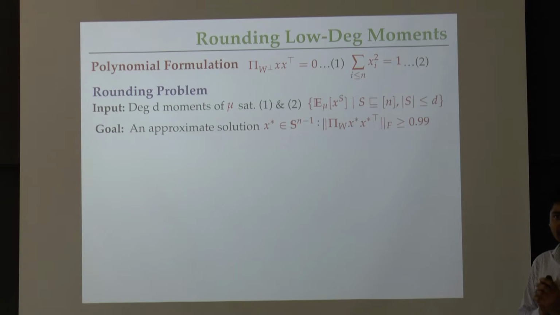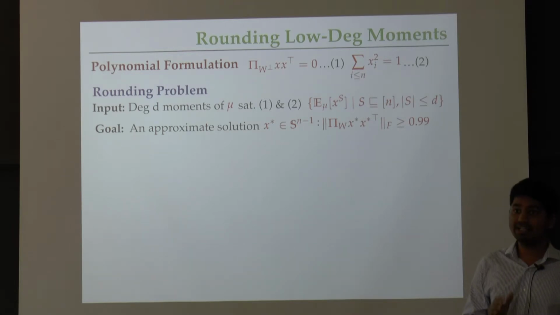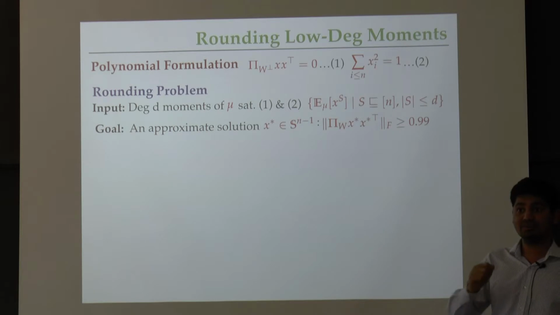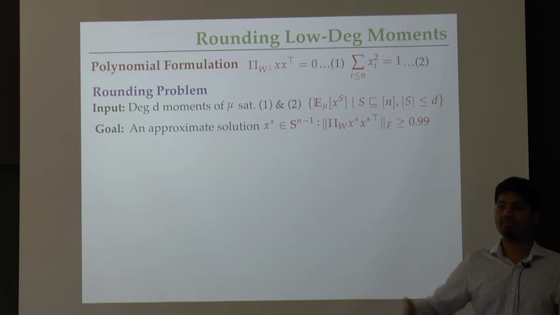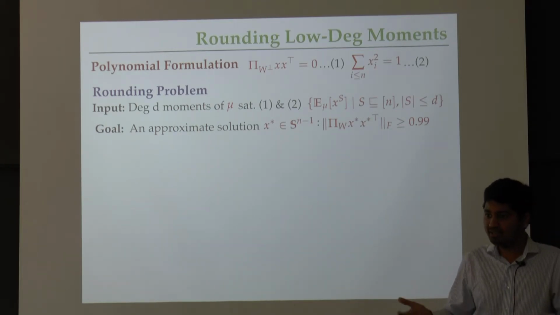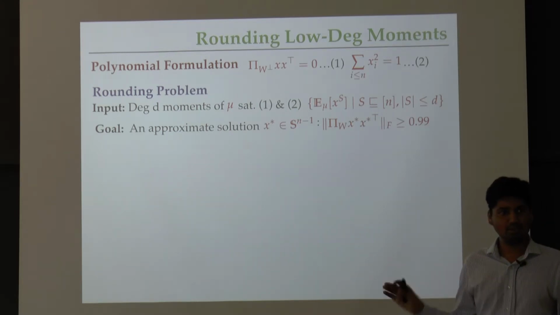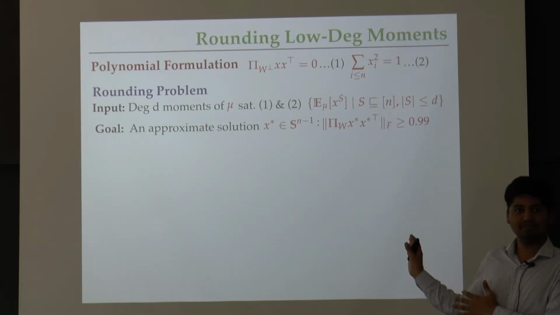So far that's what we've been looking at. This is the input that it's going to get. I'm going to assume that there is some oracle that will give me such a mu. So let's say I have that. My goal is to construct an X star normalized to be a unit vector, so that if I look at the rank 1 matrix defined on X star and I project it to the subspace W, then I get almost all of it back. The same kind of goal that we had, right? This is really what we mean by rounding to an approximate solution. So all of you agree that this is the rounding problem we are looking at, right?